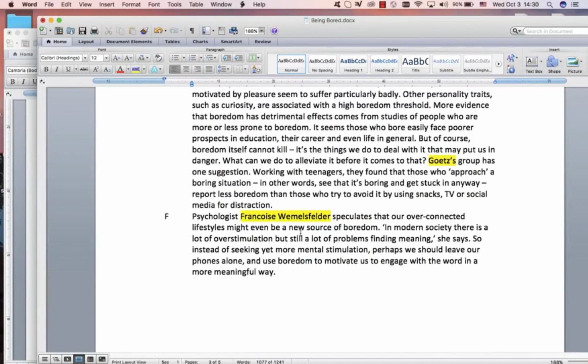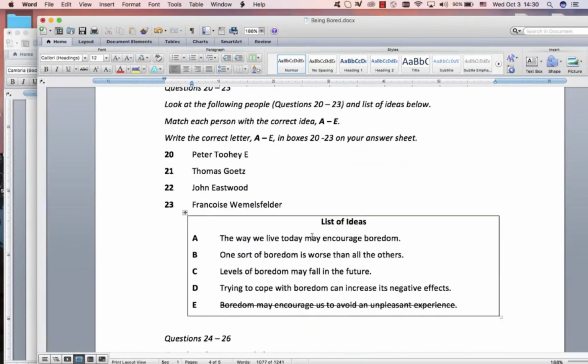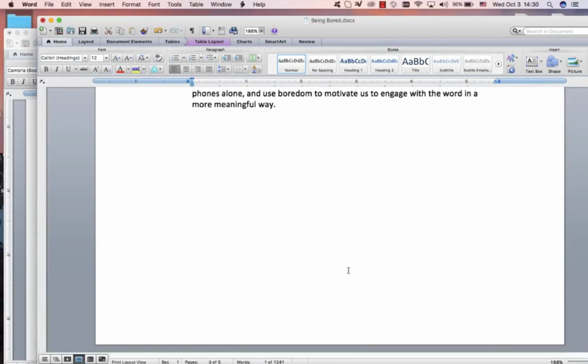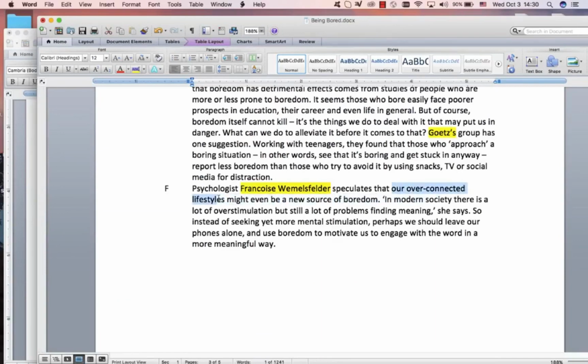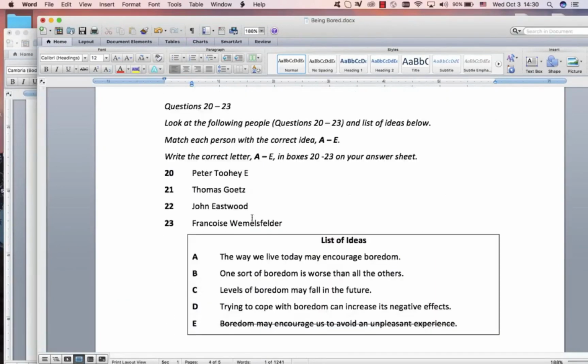Right, then we want to go to this one because he also didn't say a lot. In our modern society, a lot of overstimulation. Instead of seeking more stimulation, leave our phones alone, use boredom to motivate us to engage with the world. The way we live today may encourage boredom. Yes, modern society. Worse than the others. No. This is a trick. There's nothing about the future and that they may fall. Increase negative effects. No. So the key lies in this word. The way we live today may encourage boredom. Our over-connected lifestyles might be a new source of boredom. So Wemmelsfelder is A. Great.